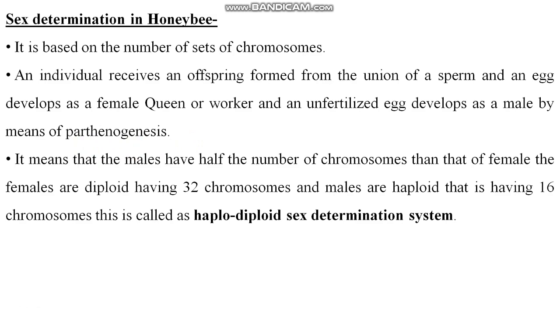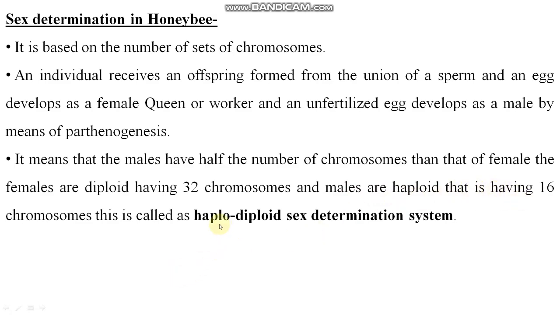In the honeybee, the males have half the number of chromosomes. Obviously, if eggs have half the number of chromosomes and directly develop into an organism, that organism possesses half the number of chromosomes of the female. The females are diploid, having 32 chromosomes. Please remember it, students. In the honeybee, there are 32 chromosomes present, and males are haploid, having 16 chromosomes.